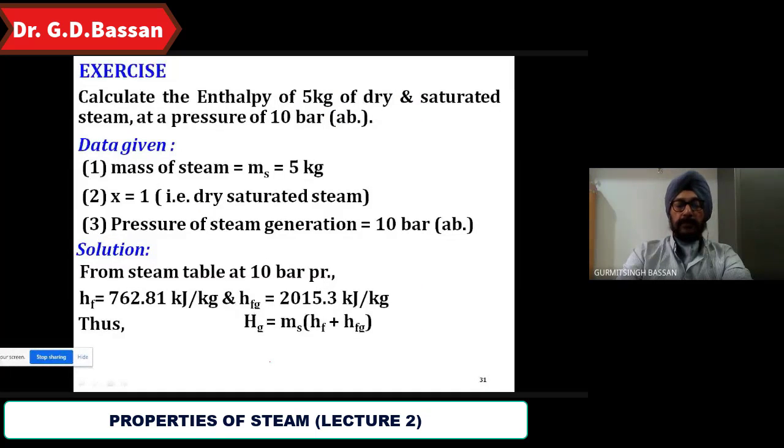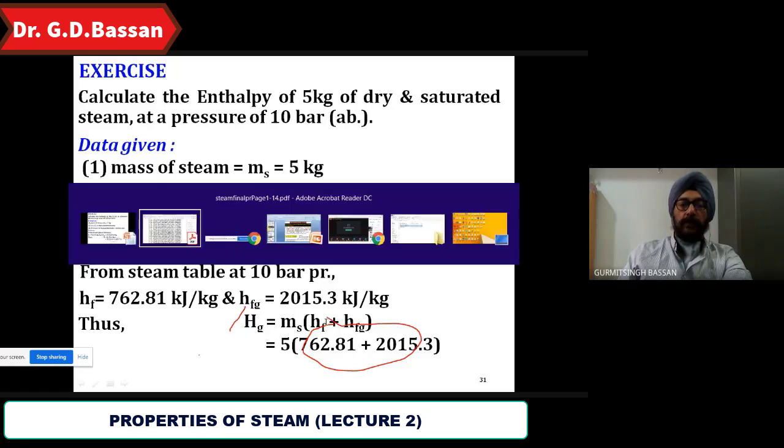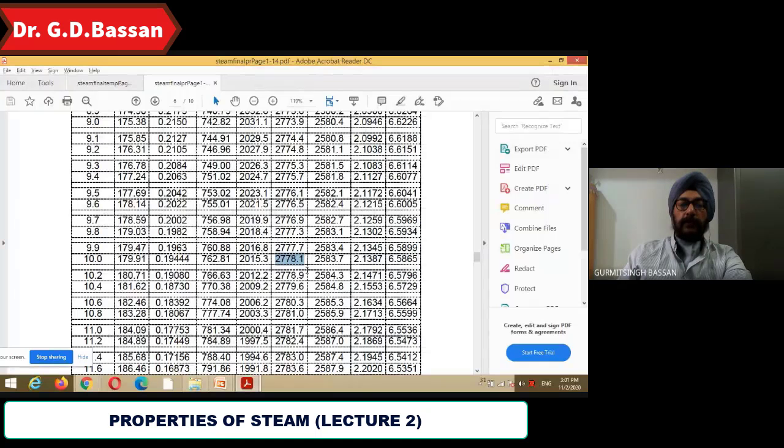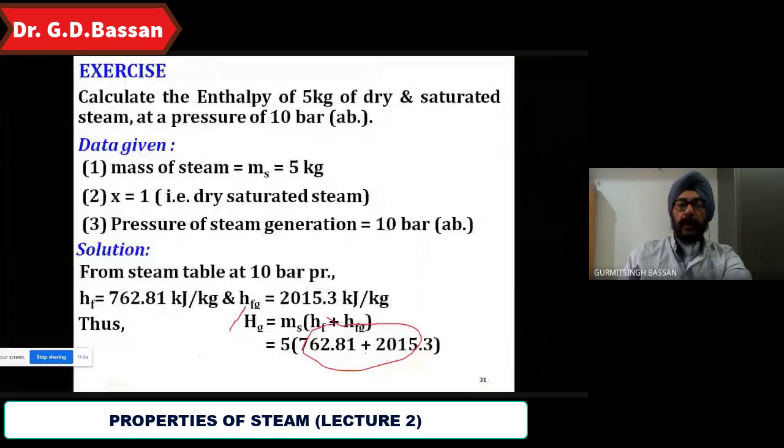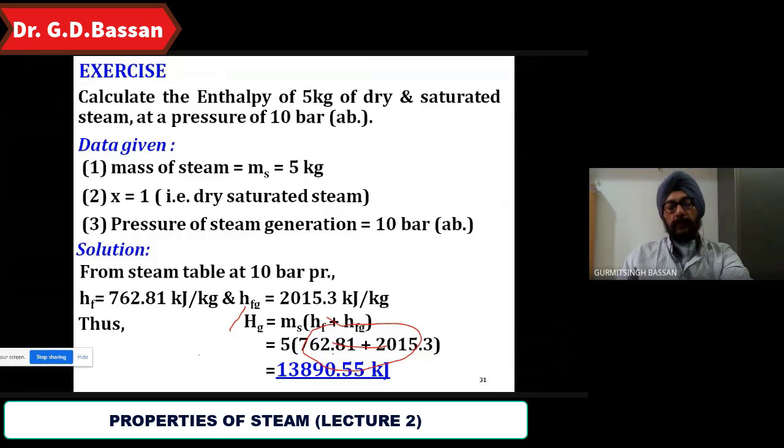So Hg is equal to mass into HF plus HFG, that is 5 into 762.81 plus 2015.3. If you don't want to calculate this, directly keep the Hg value 2778.1 here, multiply by 5, and that would be your answer, 13890.55. So this is also a simple example related to that equation.